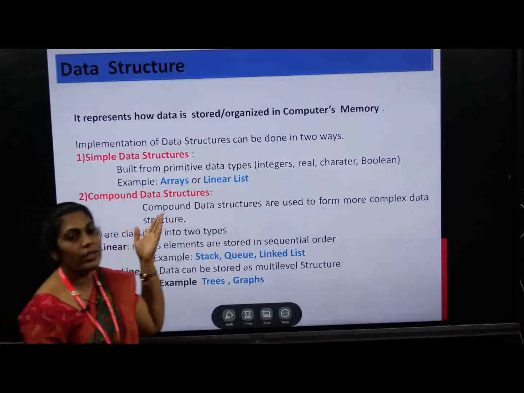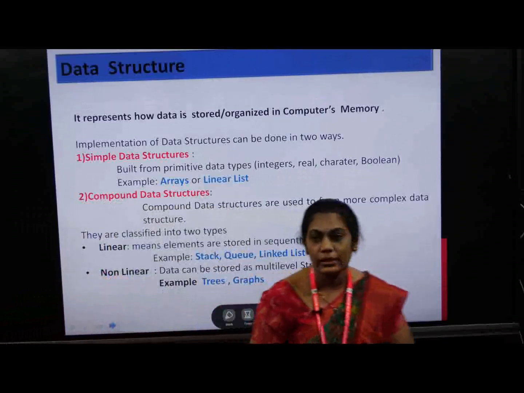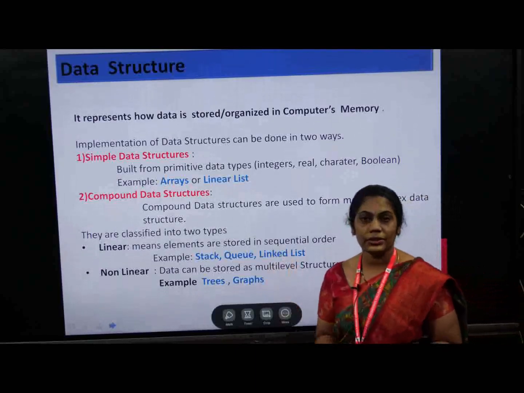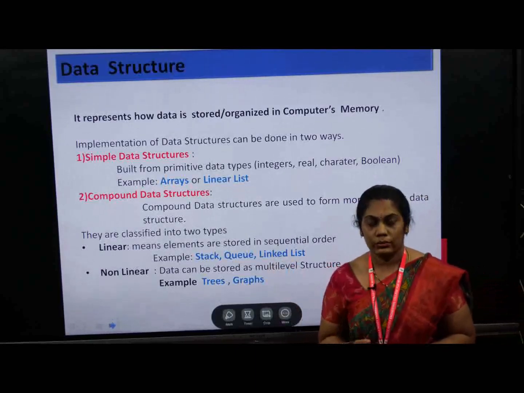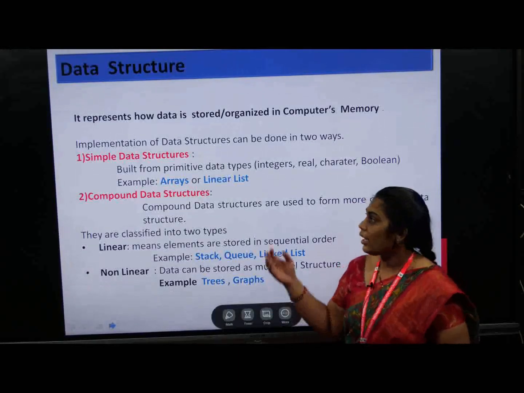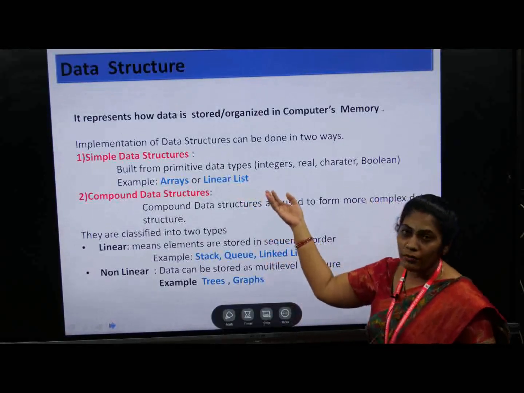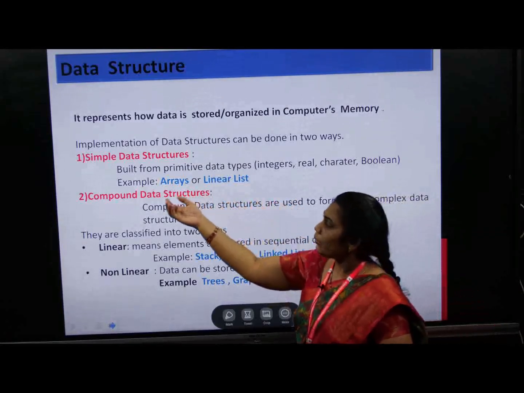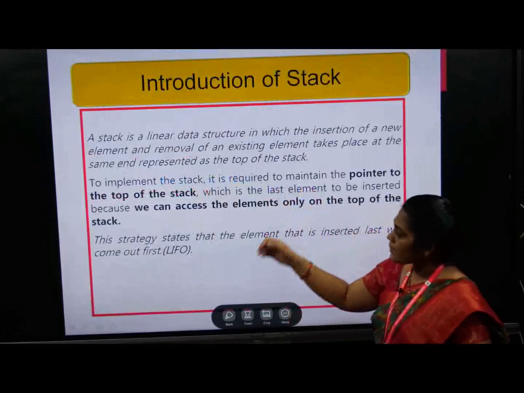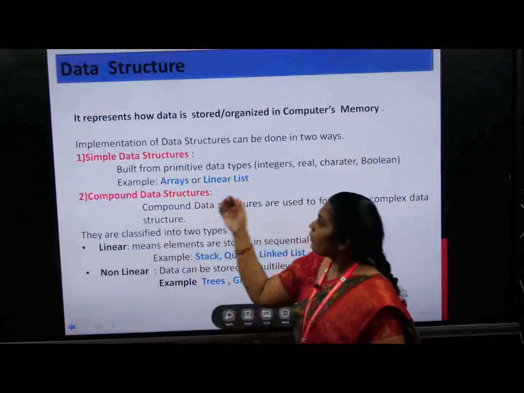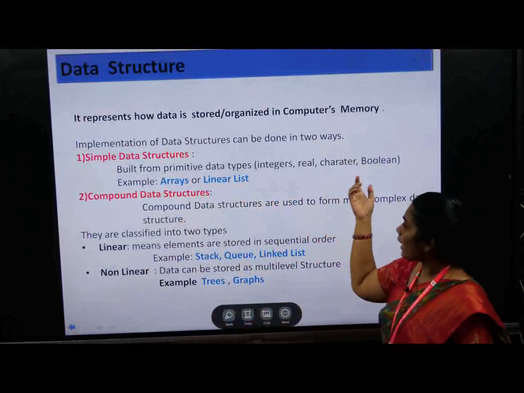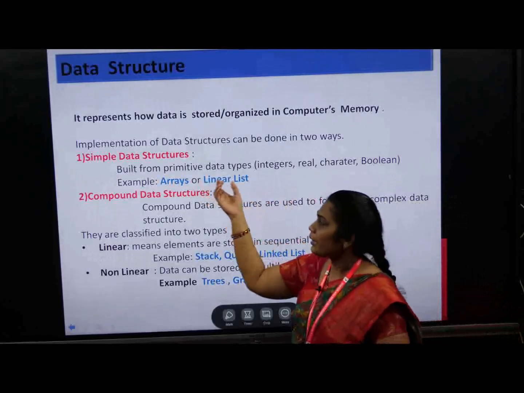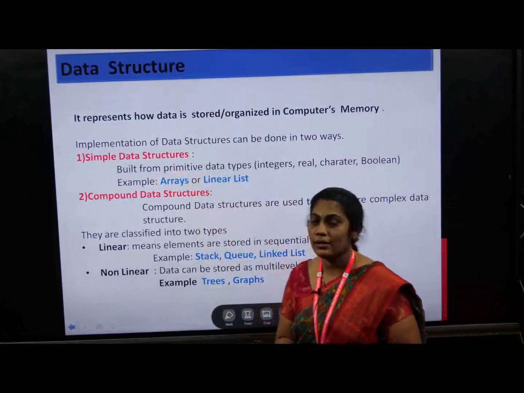The implementation of data structures can be done in two ways: simple data structures and compound data structures. Simple data structures means we define what type of values we are giving to the variables through data types. Built from primitive data types, that means integers, real, character, boolean, we will construct the simple data structures.